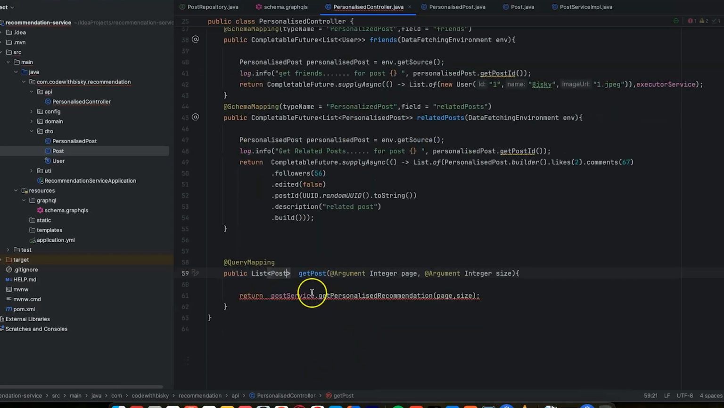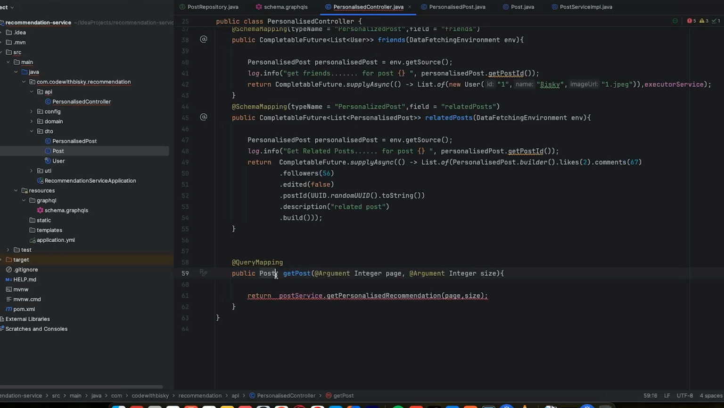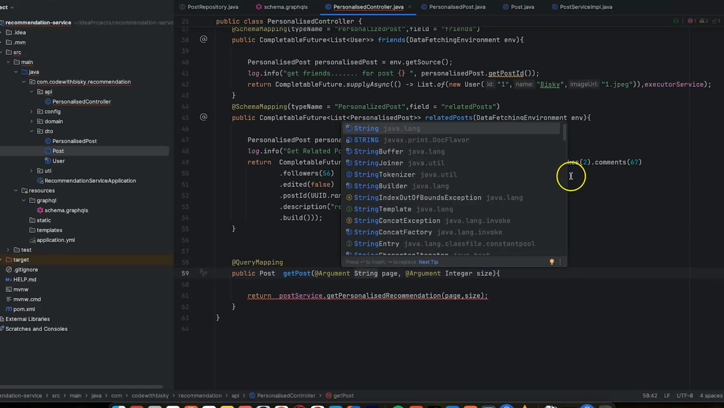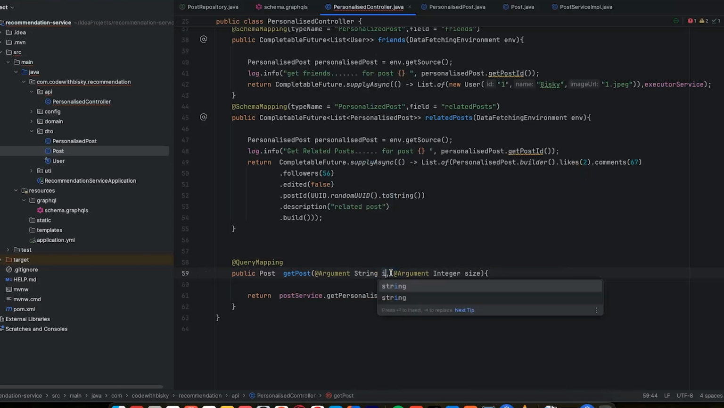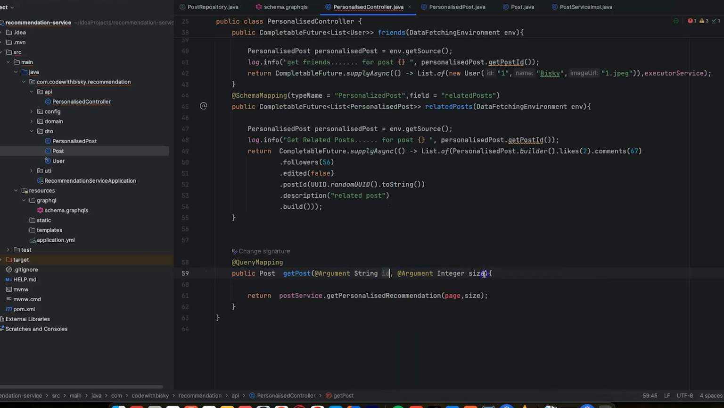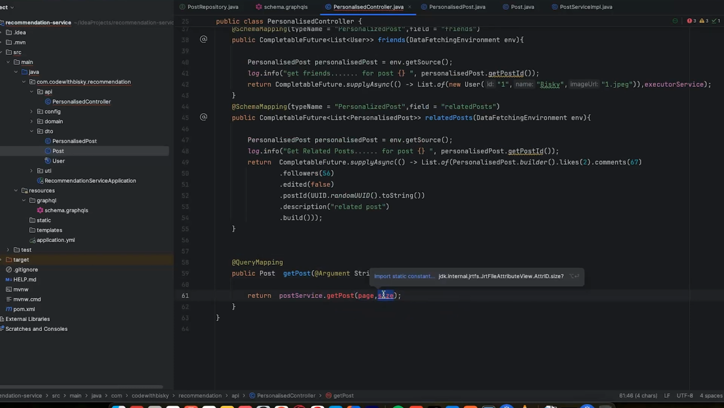So for the service here, let me delete this because we want to get by ID, and here it's going to be a string ID, and I can delete this. This is the post ID. So from the post here, I can say get post, and I can pass the ID from the post service. Let's add the implementation for this.